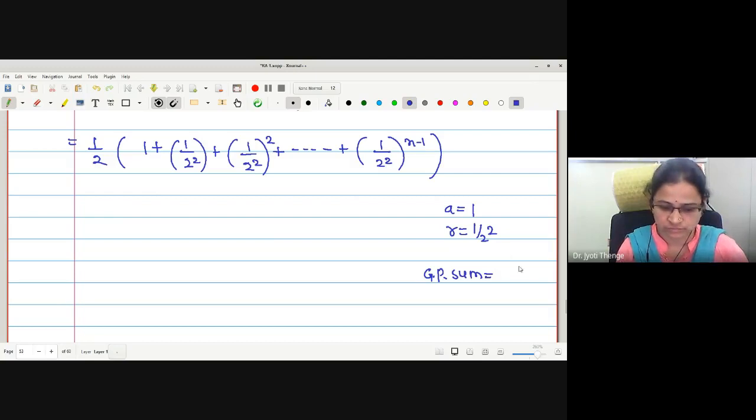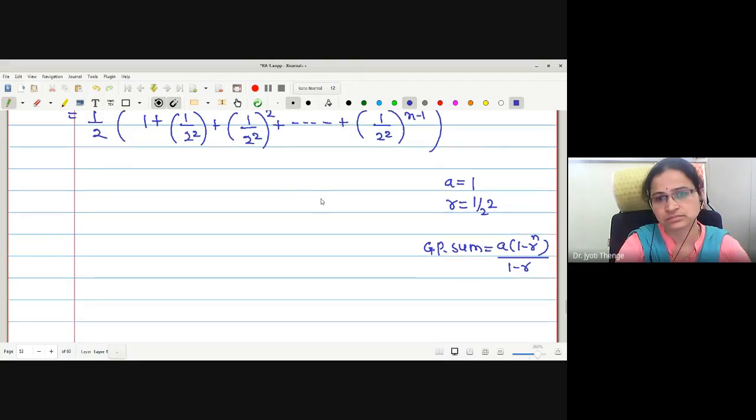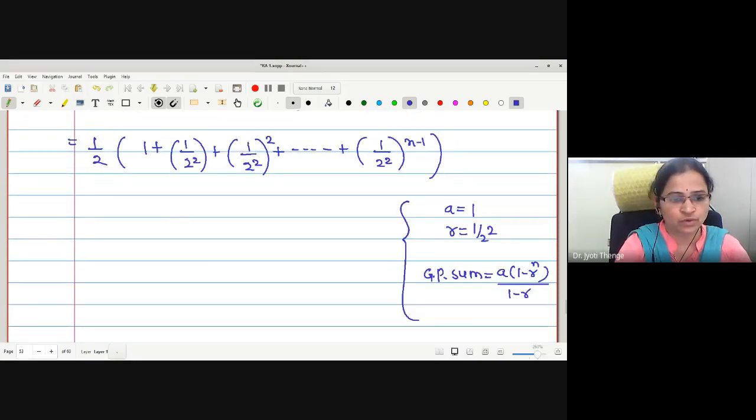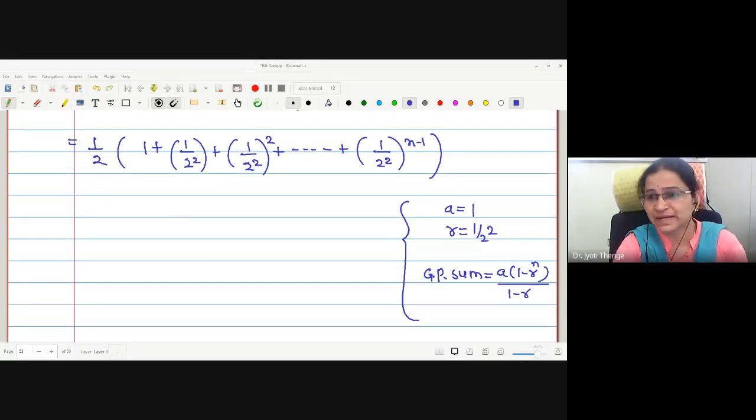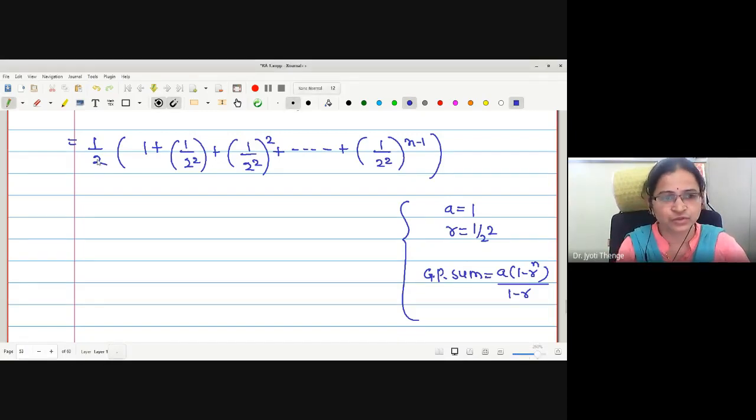Do you know the sum of a GP? The formula is A into 1 minus R raised to n, if n terms are there. Here how many terms do we have? N terms. We were not taking a difficult example; this is a very simple example we were discussing, so no need for confusion. This half I had taken as it is. A is 1, 1 minus R raised to n, and there are in all n terms.